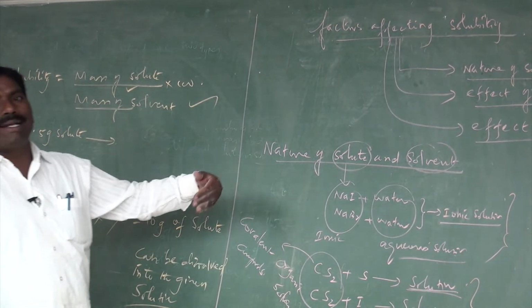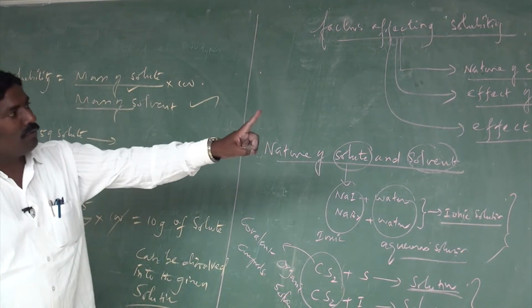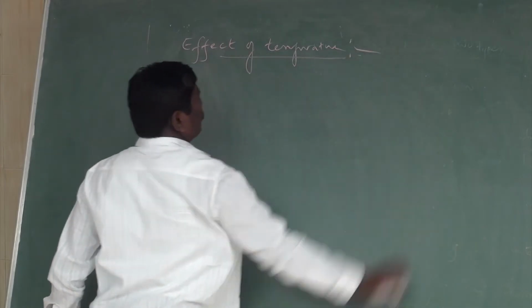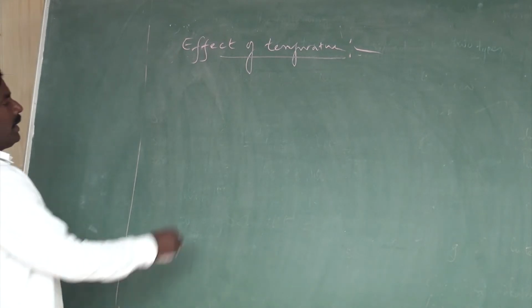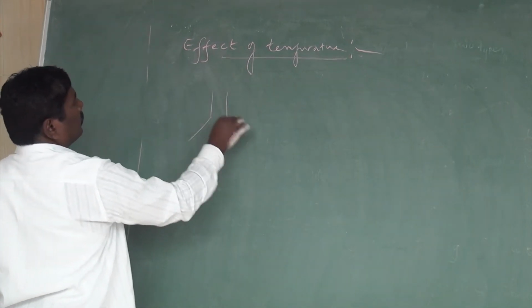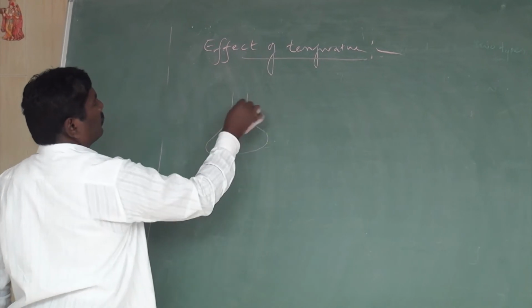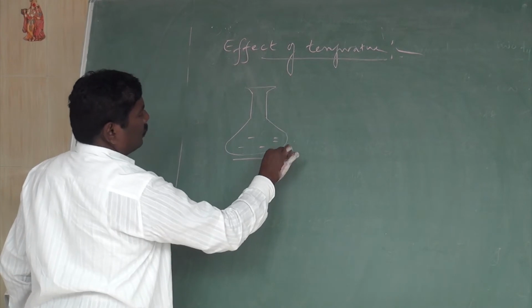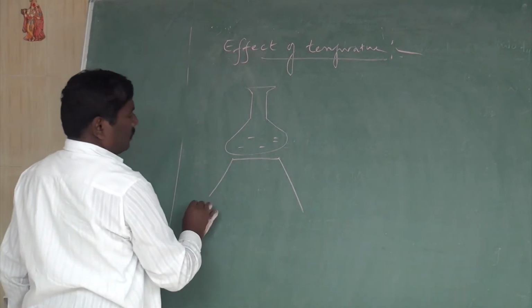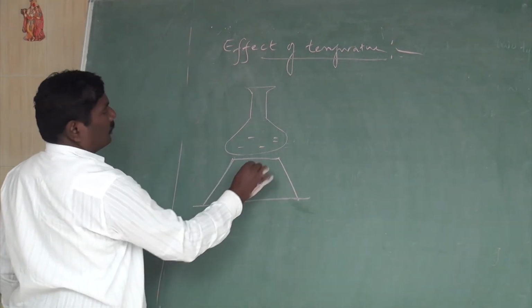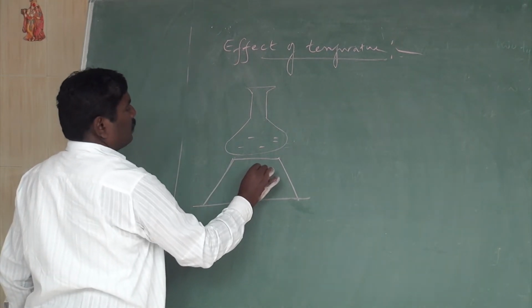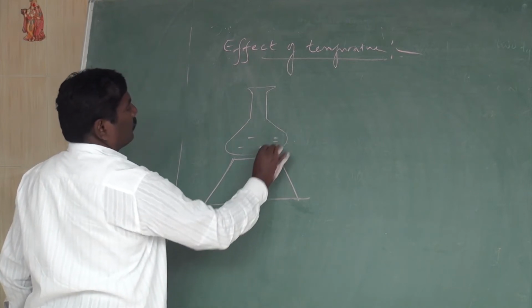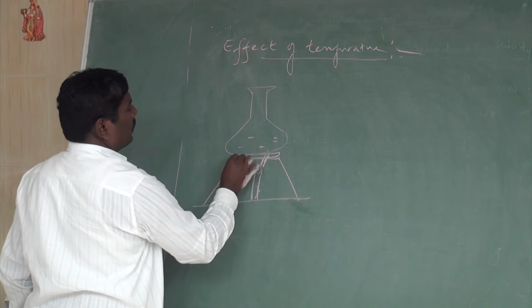Next we are going to see the next factor, the effect of temperature. You take a conical flask on a tripod stand, with a Bunsen burner and a wire gauze.